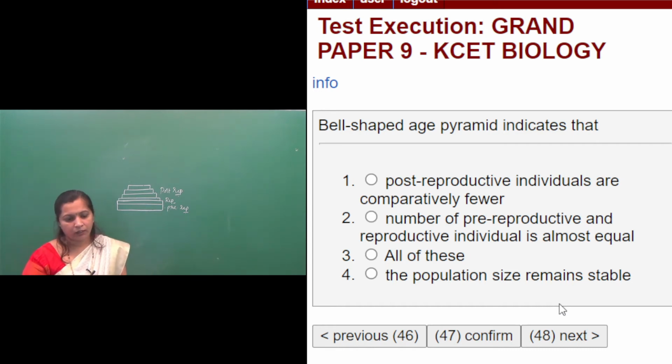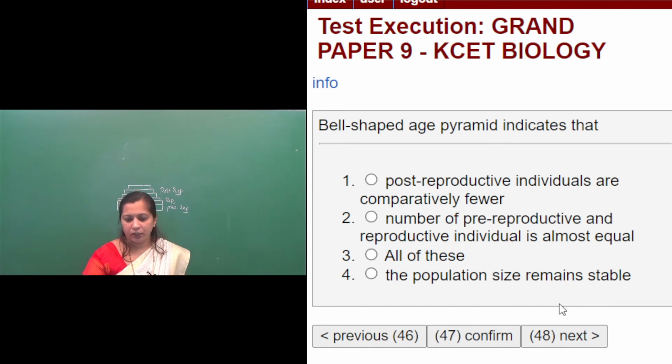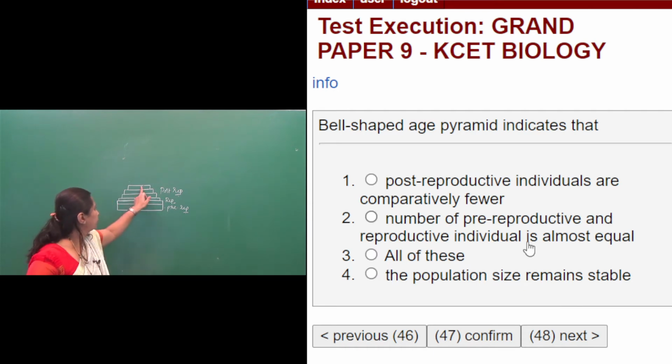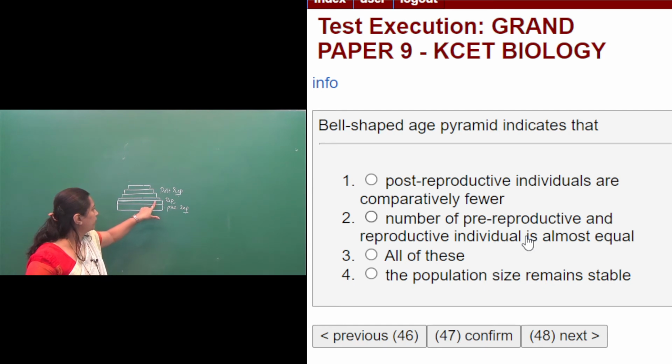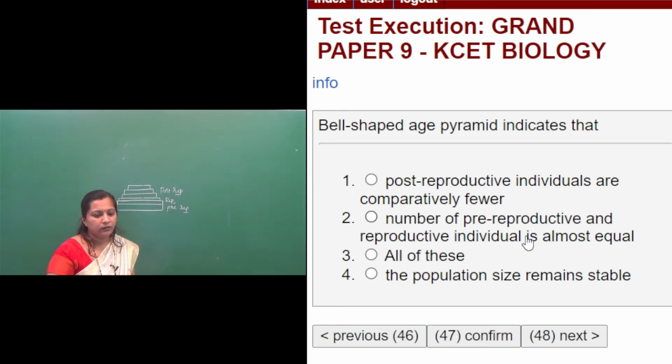So what are the options here? First option, post-reproductive individuals are comparatively fewer. Yes, they are comparatively fewer. Second, number of pre-reproductive and reproductive individuals is almost equal. Yes, they are almost equal. And third option, all of these.